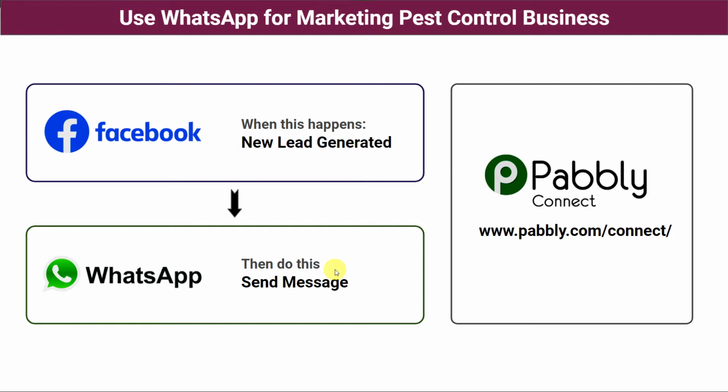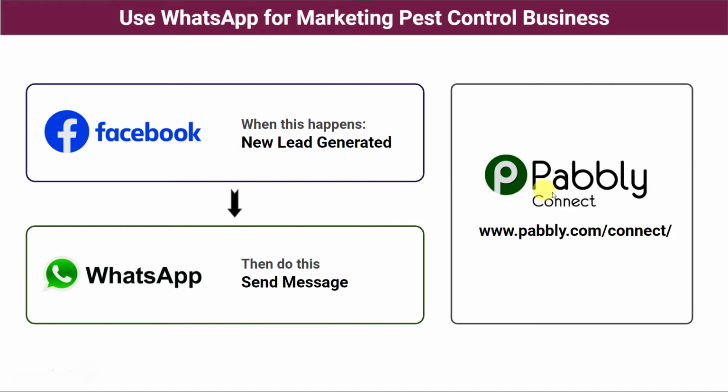The second option is you can create an automation so that whenever a Facebook lead ad form is submitted, it is filled, automatically your pest control brochure will be sent on the WhatsApp number of the customer. But here there is a problem that there is no direct connection between Facebook and WhatsApp. So how to do this?